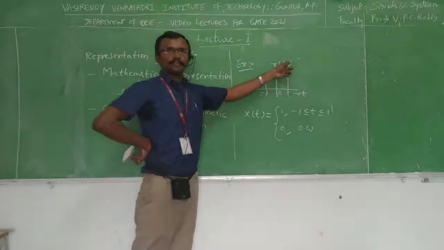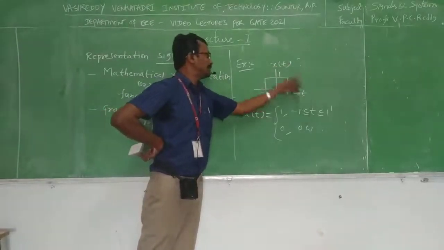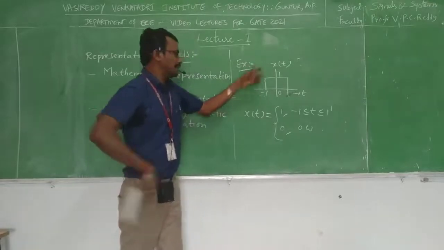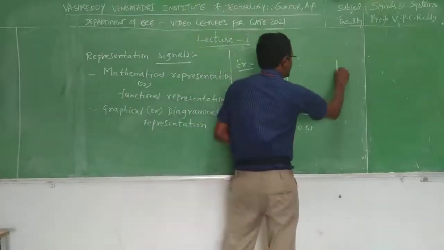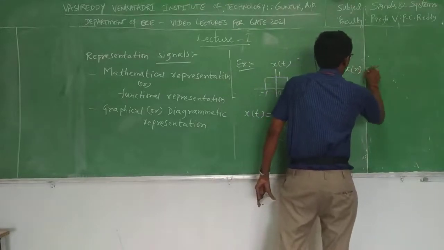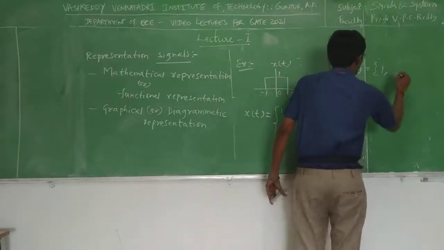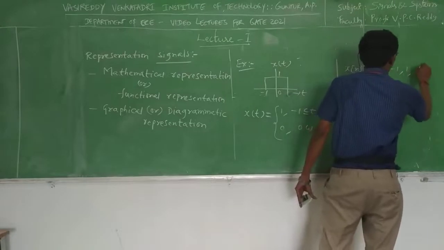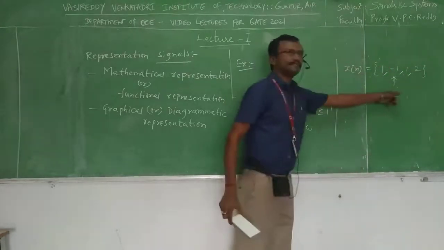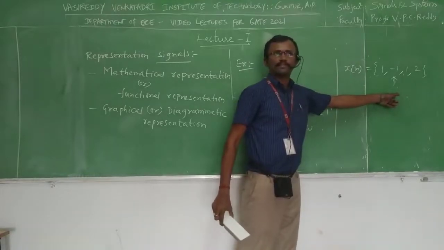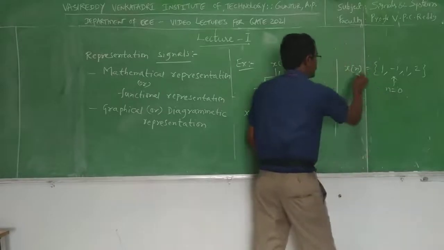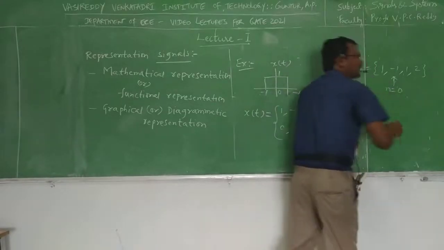Moreover, this is continuous time. Why? Because the independent variable is t. This is x of t. That's why we can say the given signal is a continuous time signal. Similarly, we will see an example for discrete time signal. x of n is equal to 1, minus 1, 1, 2, with an arrow. This arrow represents origin, which means n is equal to 0. Independent variable n is equal to 0. So this is the mathematical form.